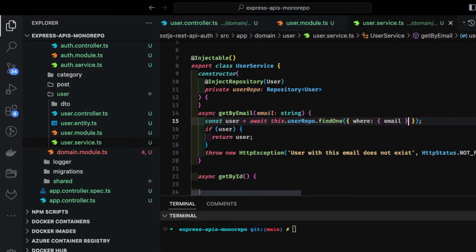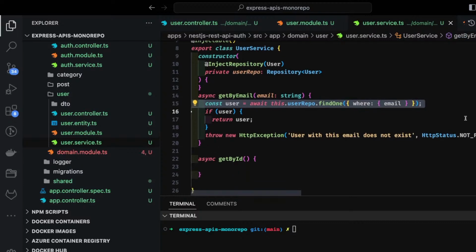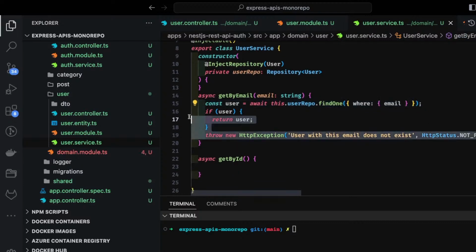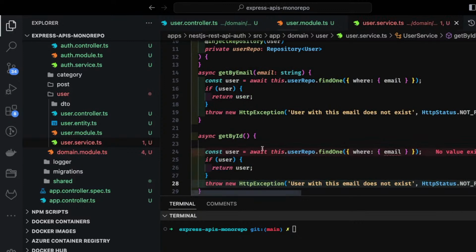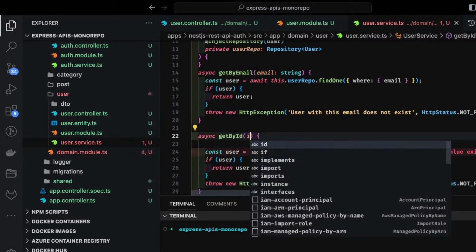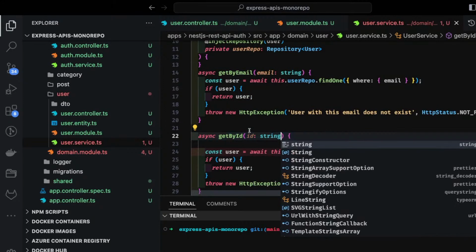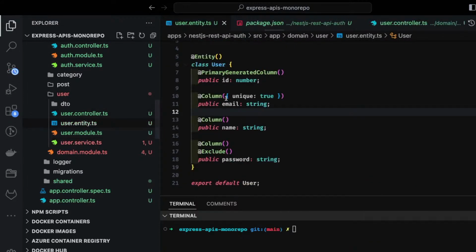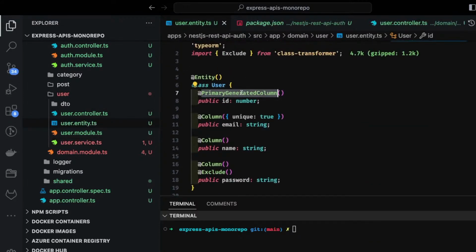Okay, so we are just doing dot find one, give me this user, or get by id. Get by id also we can do in the same way. So here also we can do, now this will be done by id. So we are getting id as a string, because id is, I think, a primary generated column.